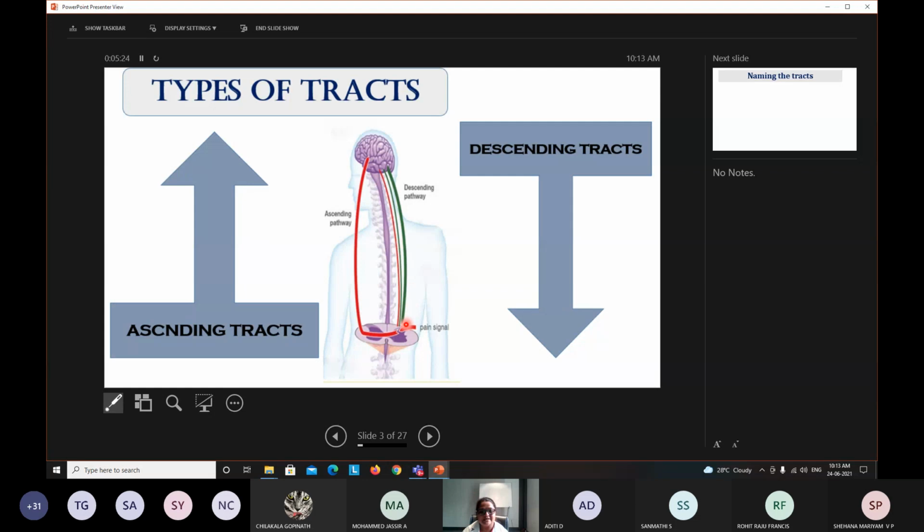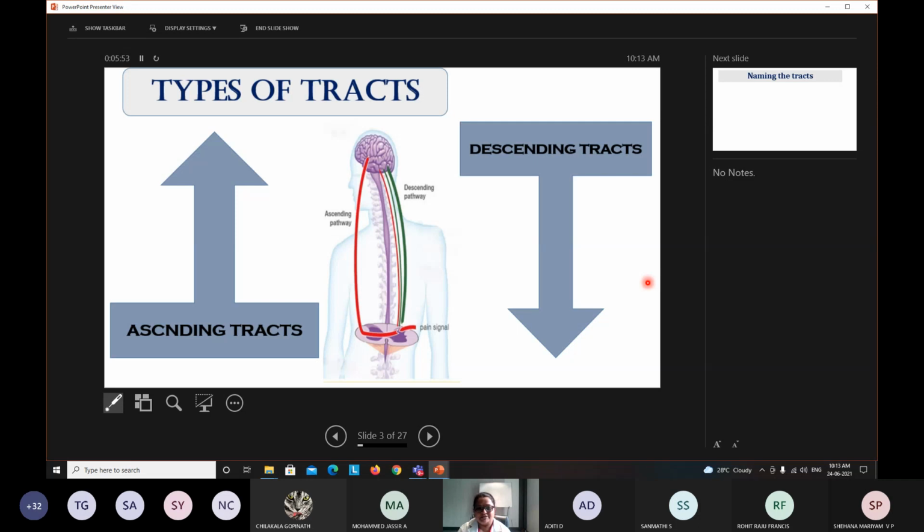Motor information means whatever action needs to be taken; some form of movement occurs when the information reaches the effector organ. So they are called descending tracts. So we have ascending and descending tracts, or sensory and motor tracts, or afferent and efferent tracts. All mean the same, but most commonly the terms ascending and descending tract are used.